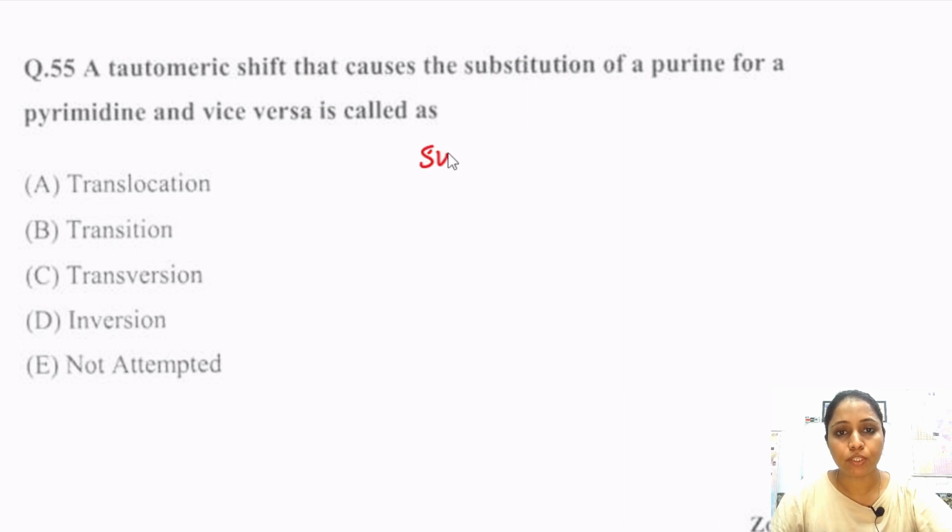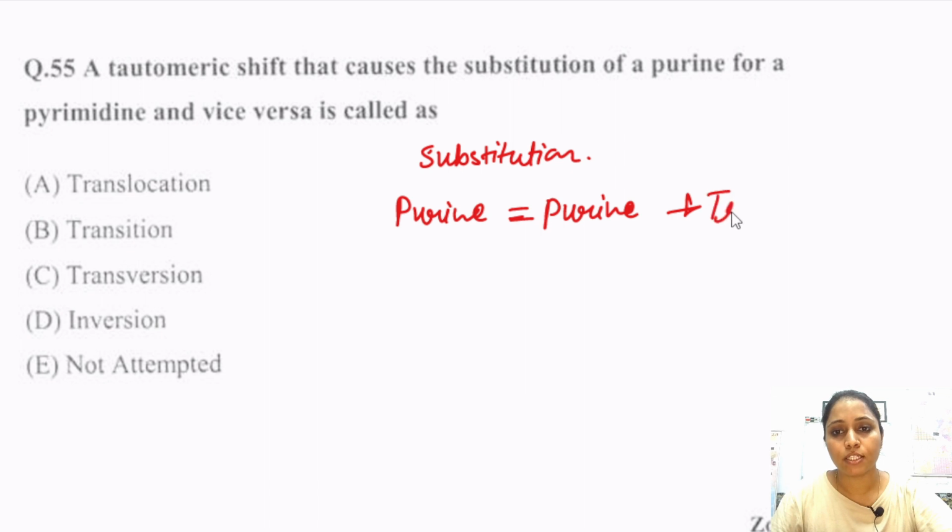In a substitution mutation, a purine is substituted with a pyrimidine, or a pyrimidine is substituted with a purine, or a purine is also substituted with a purine. If a purine is replaced with a purine, it is called transition, and the same for pyrimidine.